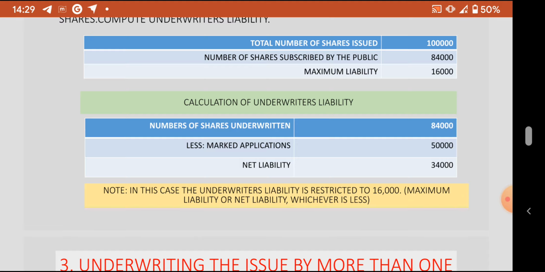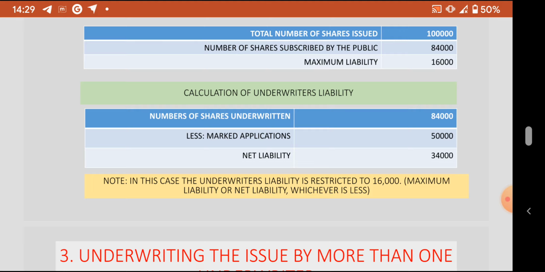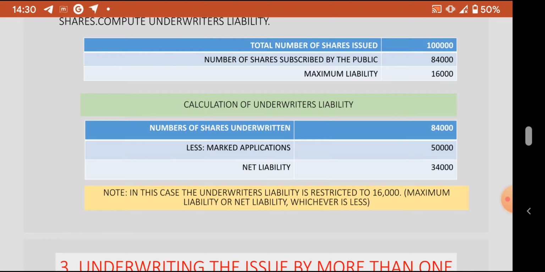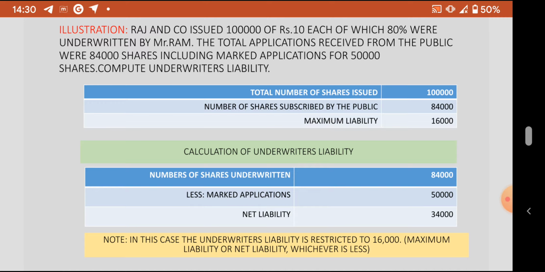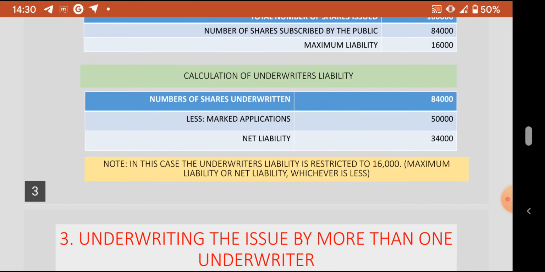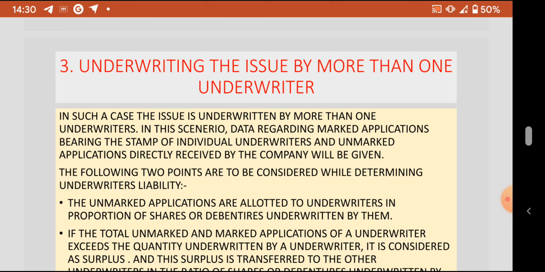So these are two methods of determining the underwriter's liability. When we compute both the net liability and the maximum liability, the underwriter's liability is restricted to the maximum liability or net liability, whichever is less. So in this method we have to compute two types of liability, the maximum liability and the net liability, and whichever is less is the underwriter's liability. Let us go into the third method of determining the underwriter's liability.